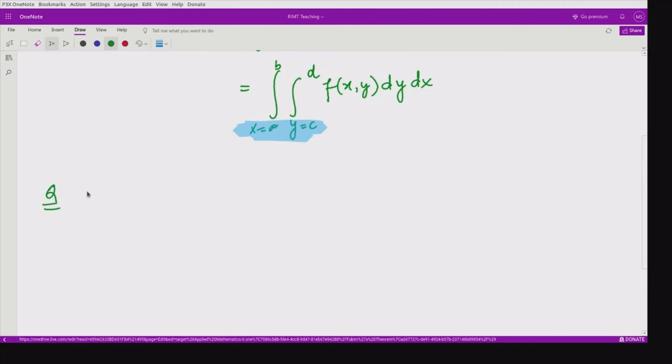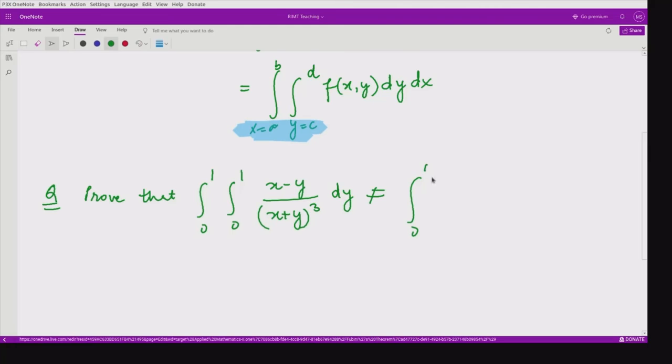It says prove that the integration from 0 to 1 and then integration from 0 to 1 of the function x minus y divided by x plus y whole cube dy dx is not equal to the integration from 0 to 1 and 0 to 1 of x minus y divided by x plus y whole cube dx dy. Here it is dy and dx and here it is dx and dy.